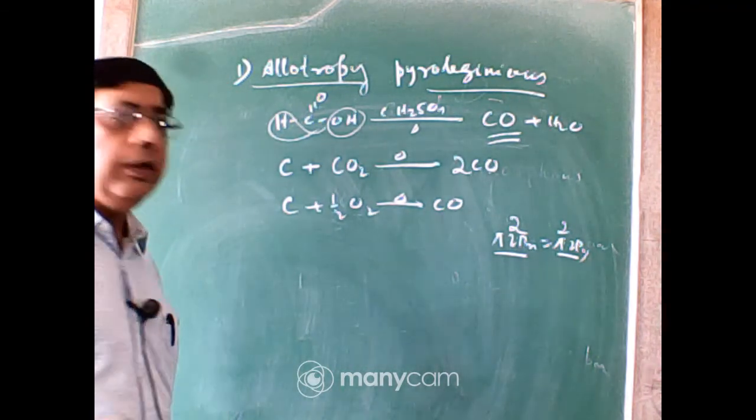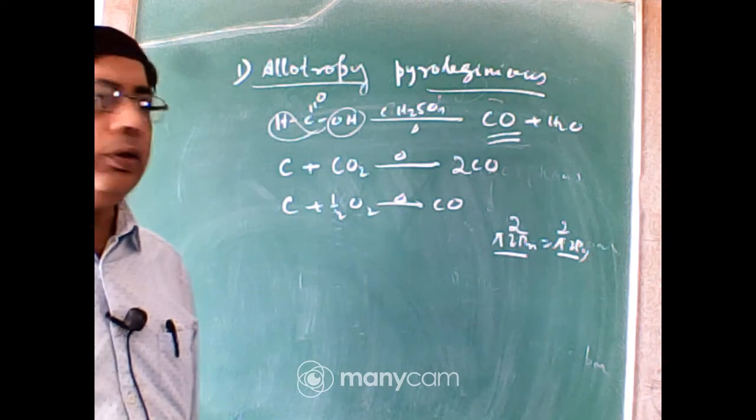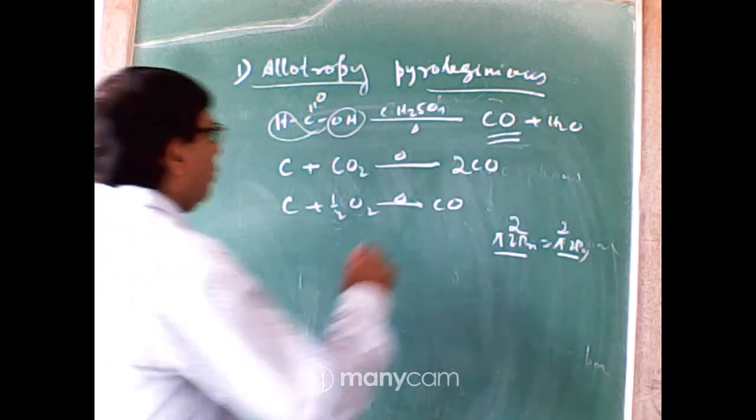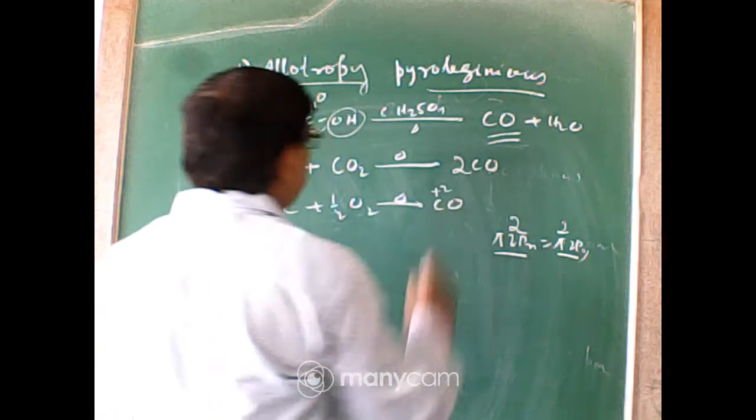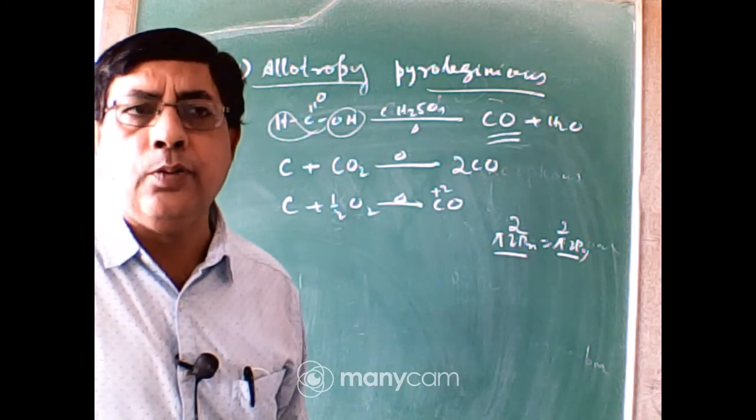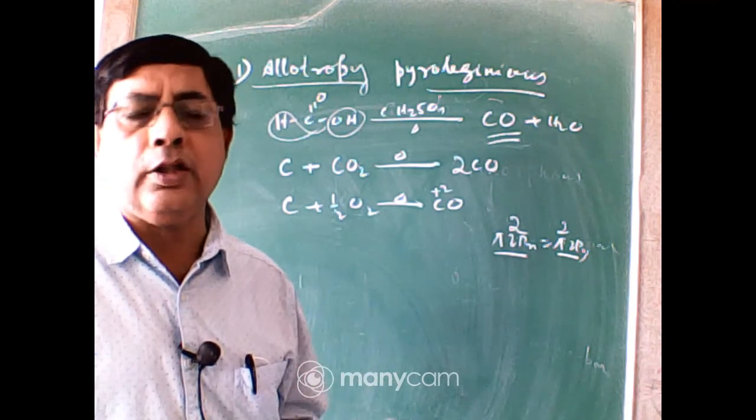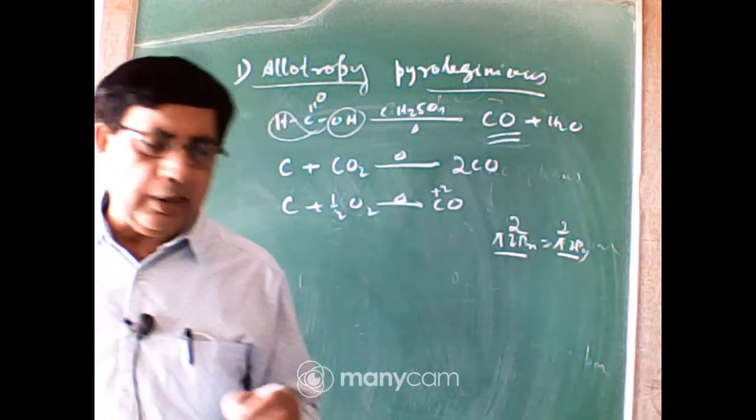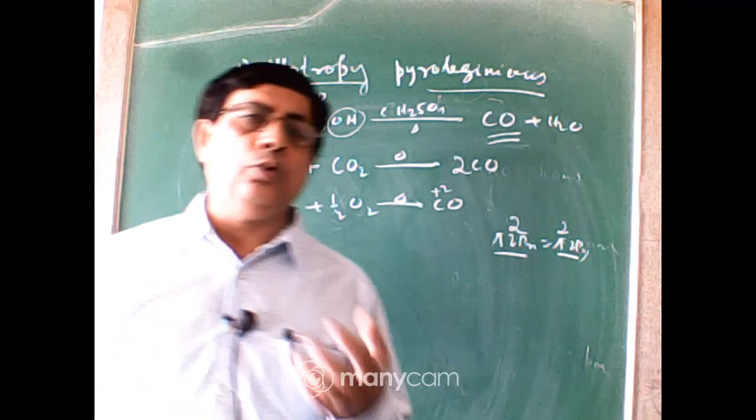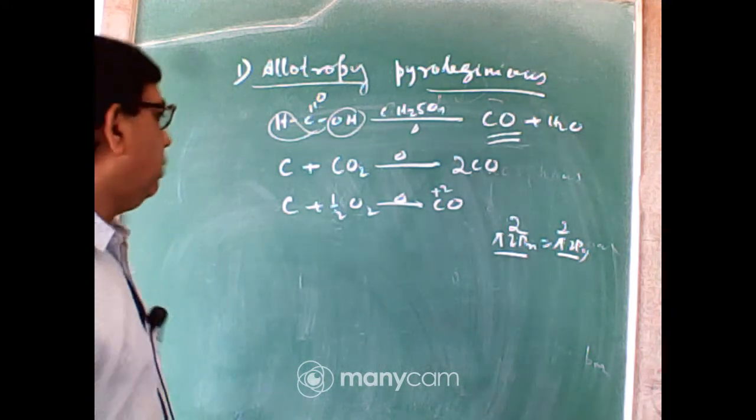Carbon monoxide is a good reducing agent. It is a good reducing agent because in carbon monoxide the oxidation state of carbon is +2. The common oxidation state of carbon is +4, so it has a greater tendency to convert from +2 to +4. When the oxidation state of carbon changes from +2 to +4, it itself is oxidized, so it acts as a reducing agent.